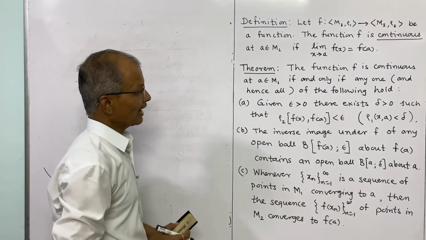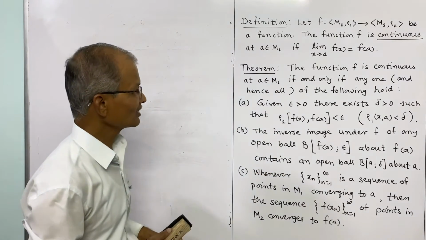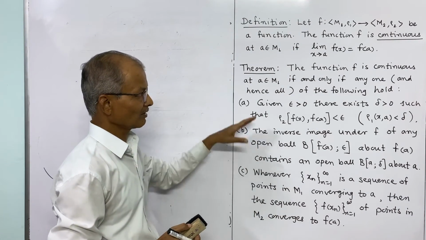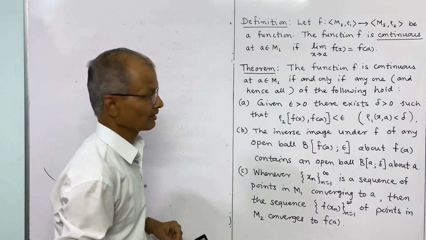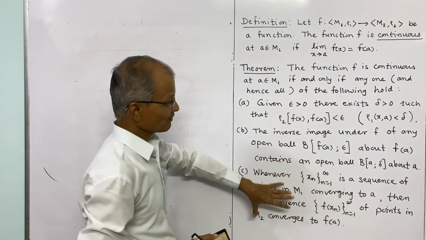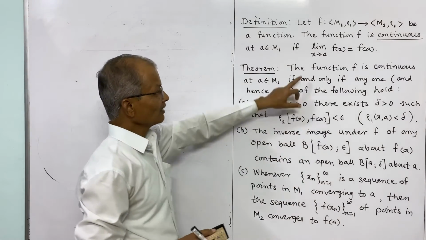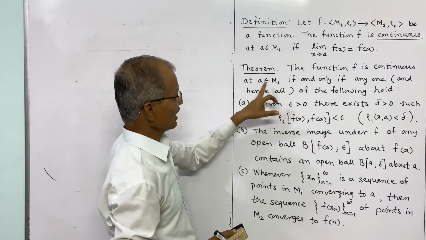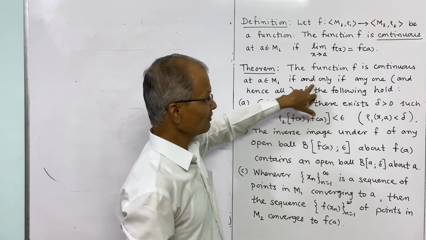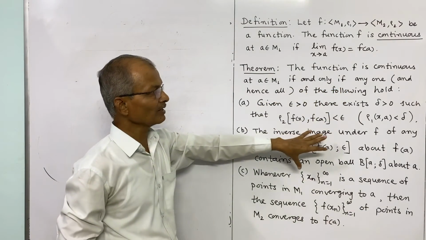Now it has the following consequences of a continuous function, or the same condition can be written in different words, different conditions which are equivalent, which have the same meaning. It is written as a theorem, but we are not going to prove it, we only have to understand the statement. The function f is continuous at A belonging to M1 if and only if, a strong two-way condition, any one and hence all of the following conditions hold.